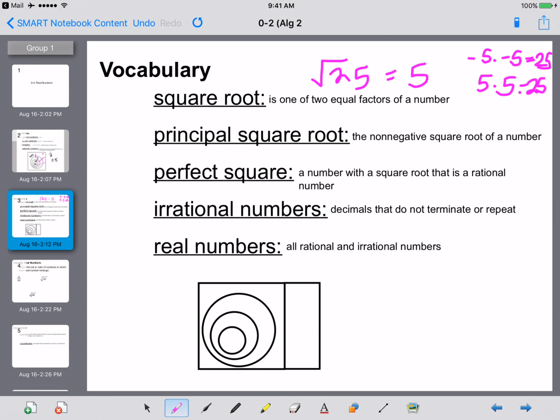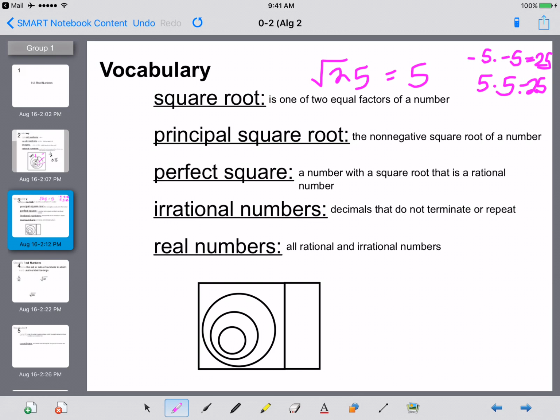A perfect square is a number with a square root that is a rational number. Okay, so the square root of 25 is a perfect square. The square root of 36 is a perfect square because that is 6. The square root of 49 is a perfect square because that is 7. Making sense? Then irrational numbers are decimals that do not terminate or repeat. So like pi.